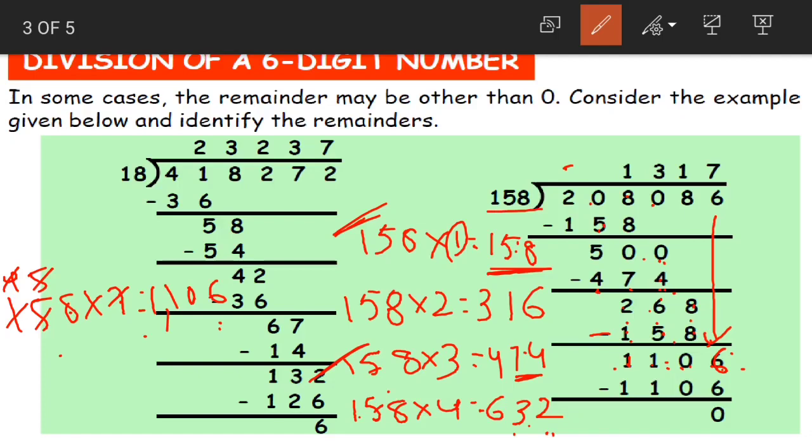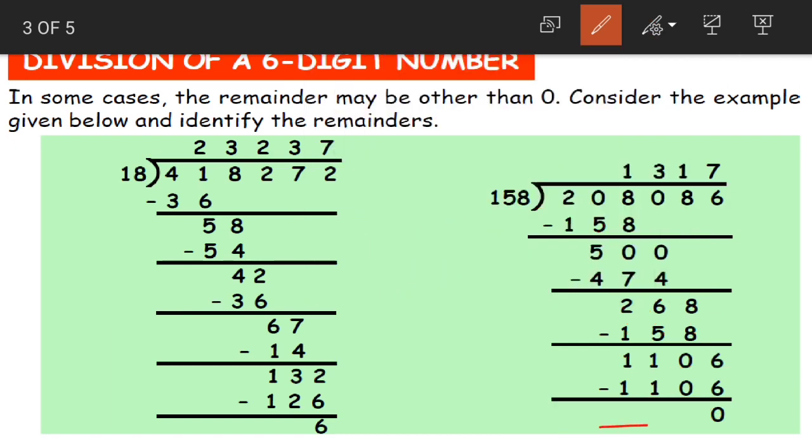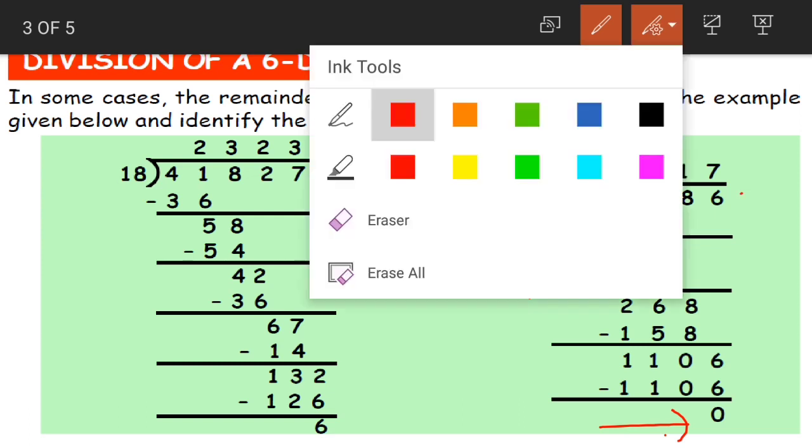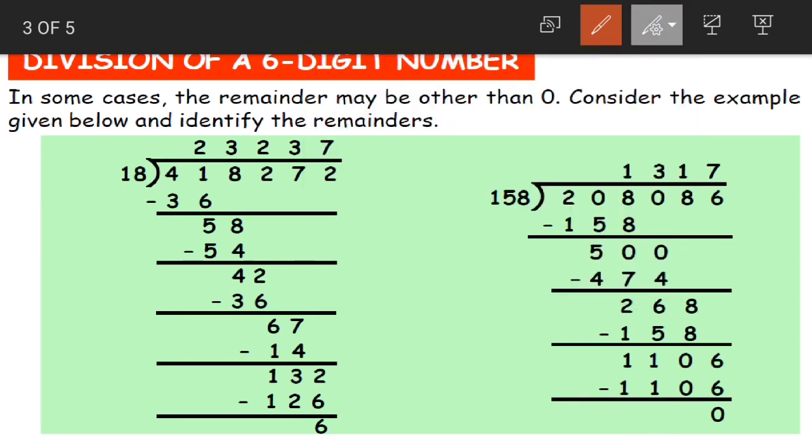Exact division, right? 158 7s are 1106. Now when we subtract, the answer is 0 and we do not have any digit left to bring down. So 0 becomes our remainder here. 0 becomes what? 0 becomes our remainder. 158 is our divisor and 1317 is our quotient. Clear, children? Division of 6-digit numbers.